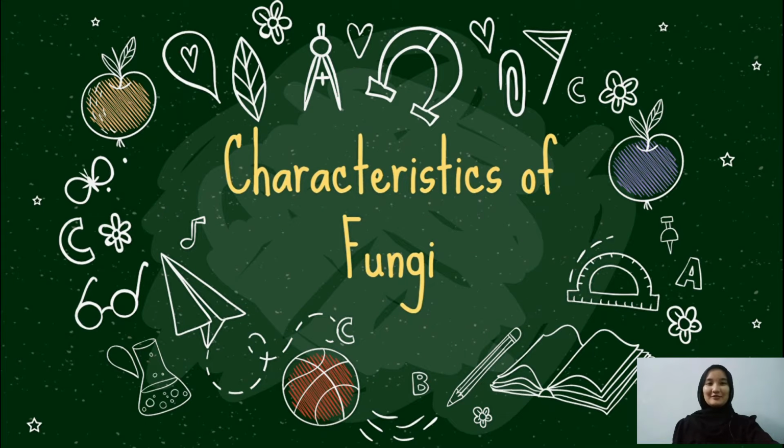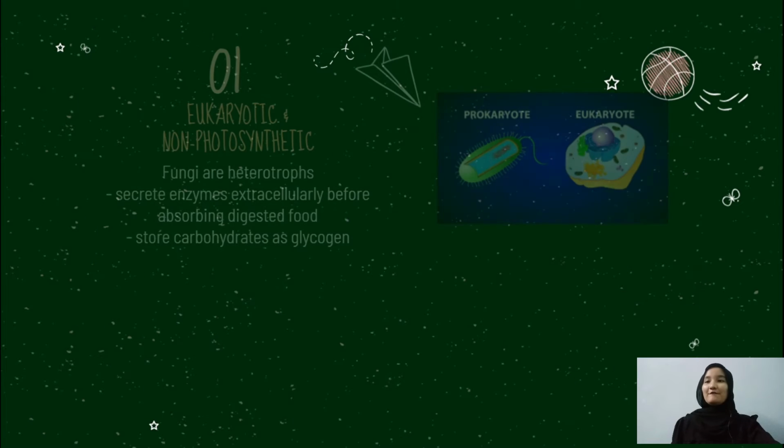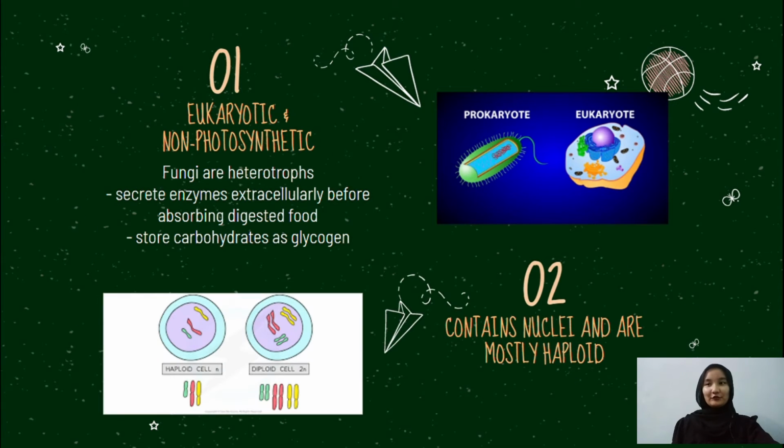Now, I would like to start with the characteristics of fungi. To begin with, fungi are eukaryotic and non-photosynthetic. They are also known to be heterotrophs, where they secrete digestive enzymes extracellularly before absorbing the digested food and store carbohydrates in form of glycogen. Next, they also contain nuclei which are mostly haploid.